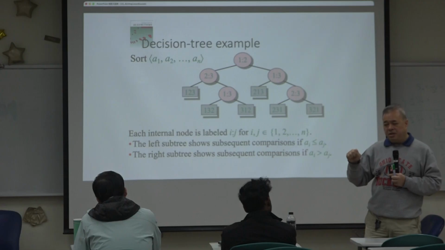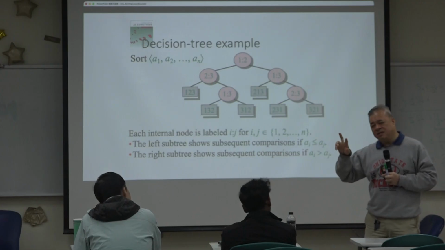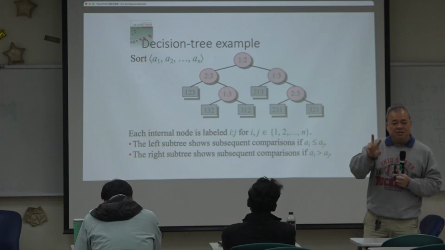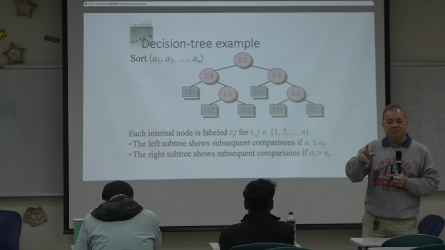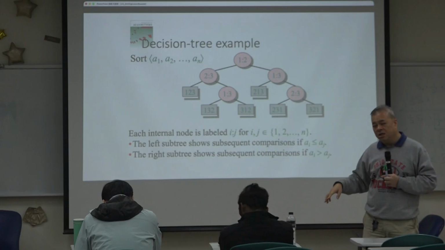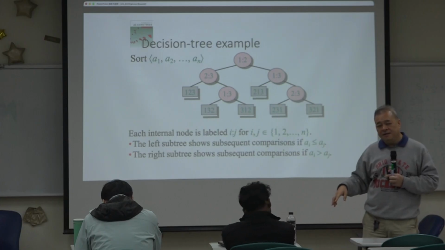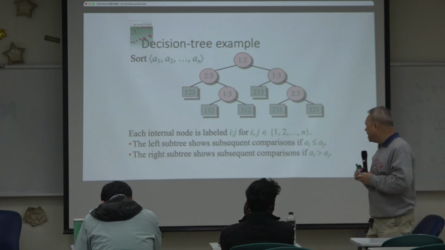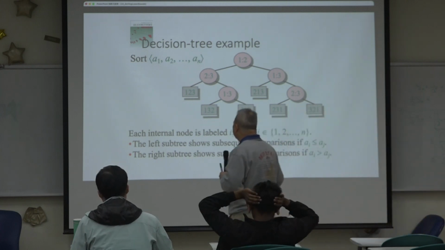If the first number is smaller than the second number, we go to the left-hand side. If the first number is greater than the second number, we go to the right-hand side. Very simple idea.